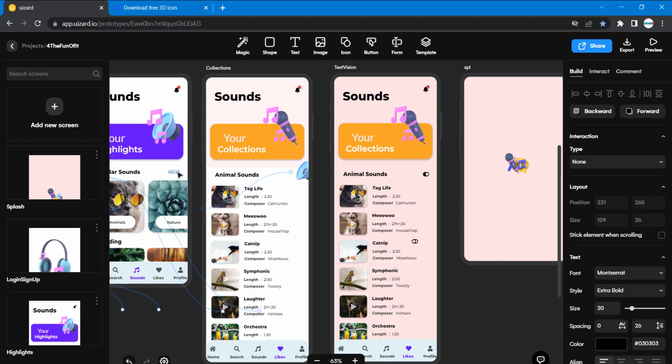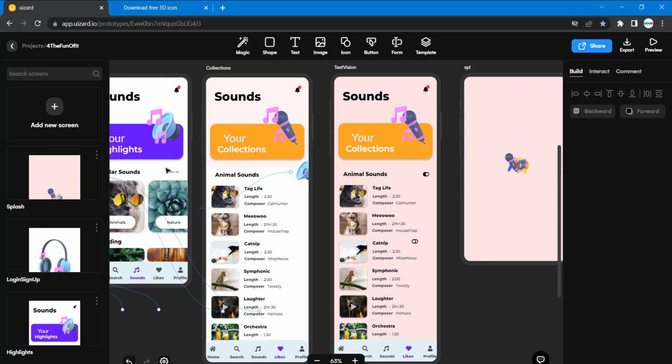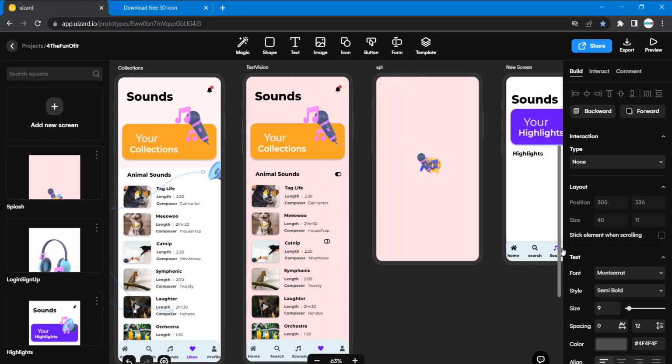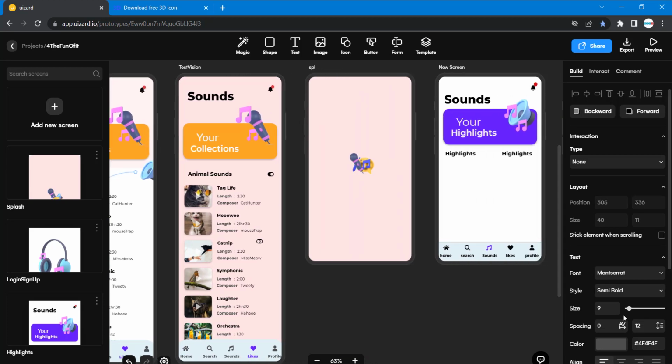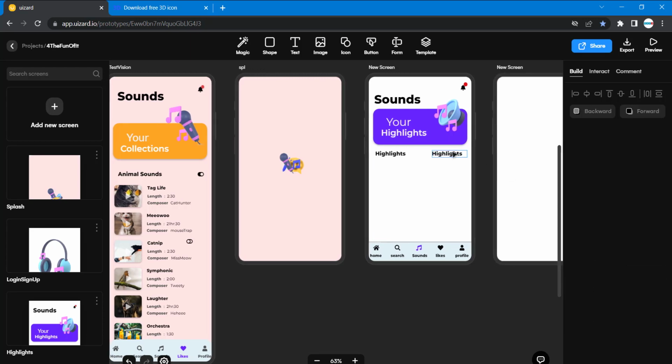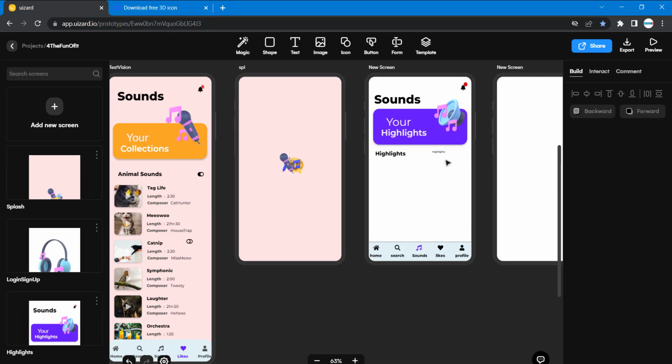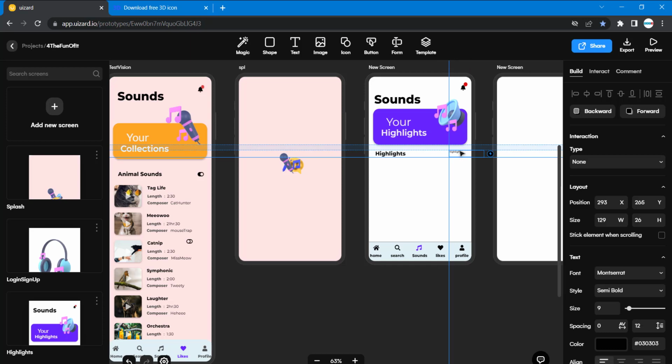Its property is size 9, semi bold Montserrat. Then we'll bring it here.